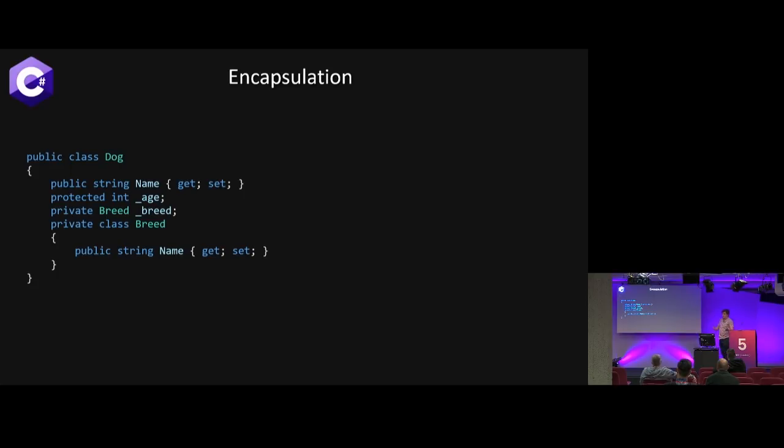Encapsulation, we talked about this a little bit, where everything is sort of default public in Kotlin, where that's not true for C#. So we have some common keywords like public for classes, and then for any members of that class, we can also encapsulate it with certain keywords like public, protected, private, or default, which is basically private with some other extra stuff. And then within that, we can also nest classes, right?